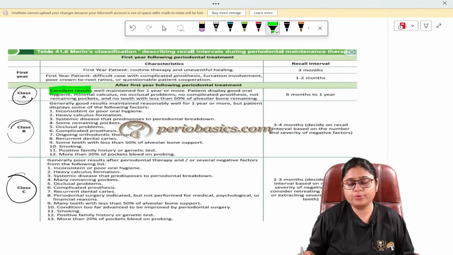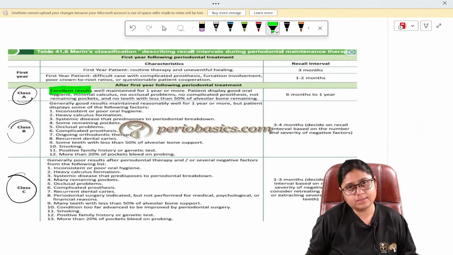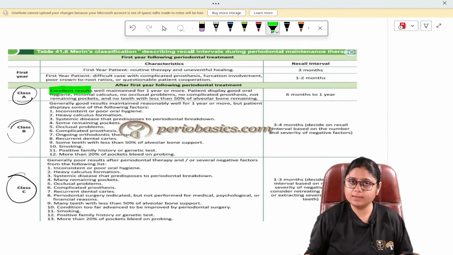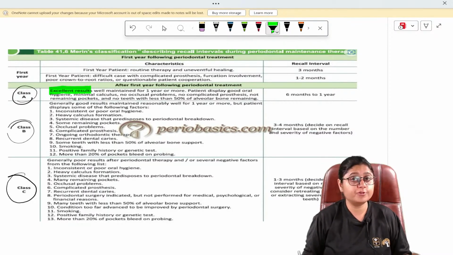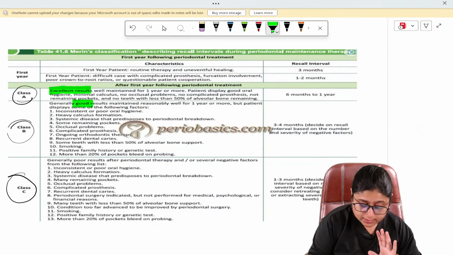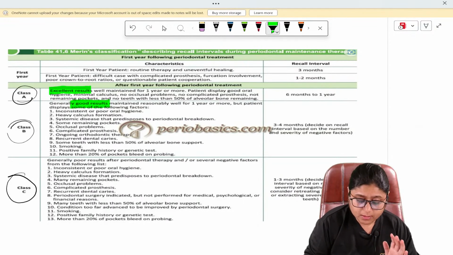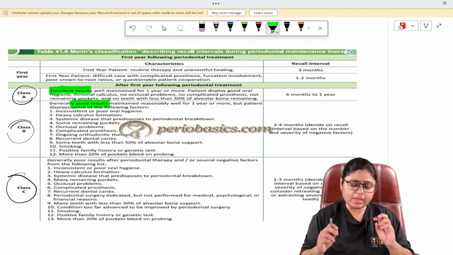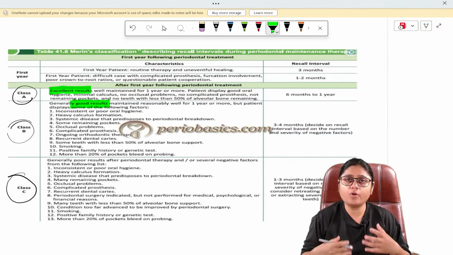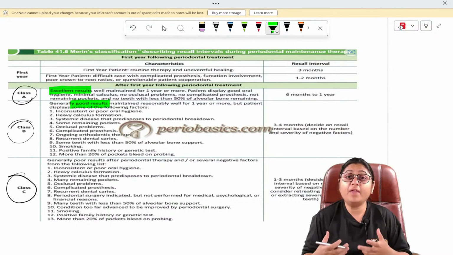Then you have to do the recall at 6 months or 1 year. So twice a year or once a year, you can call the patient after the first year. If the patient is maintaining good results, the keyword here is good results for reasonably 1 year. But sometimes some patients have a tendency of forming heavy calculus.